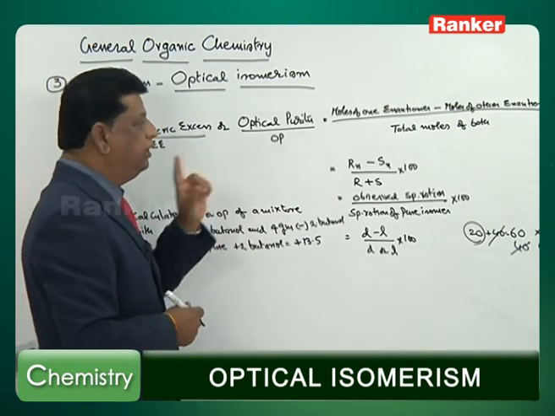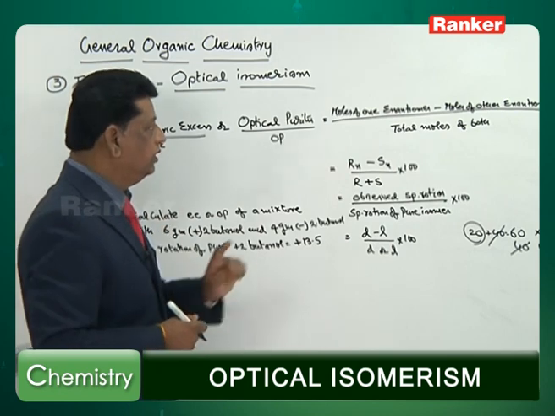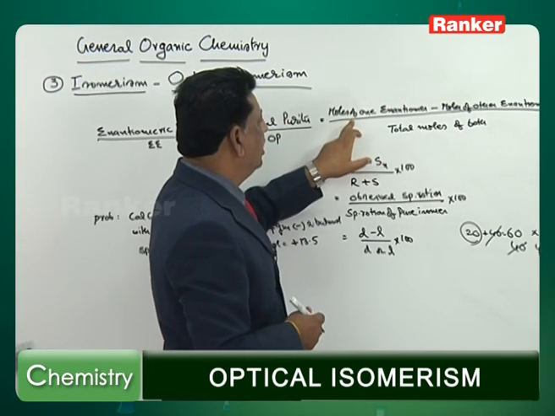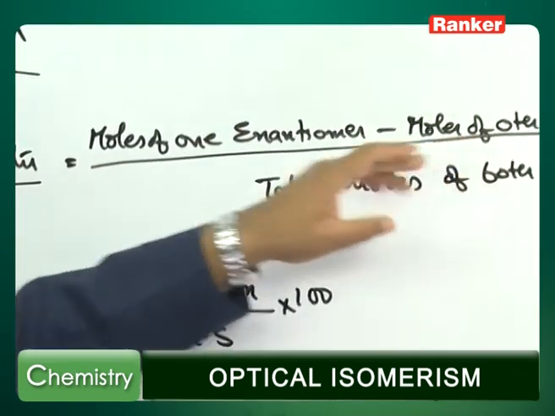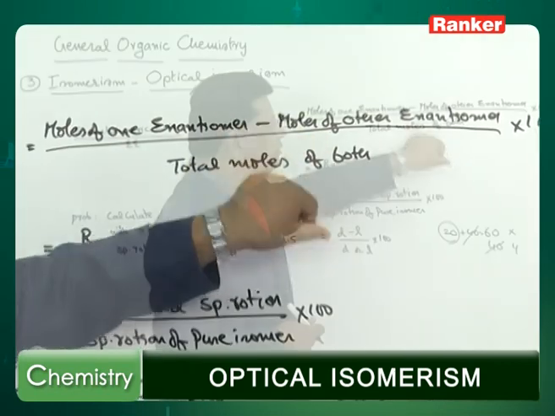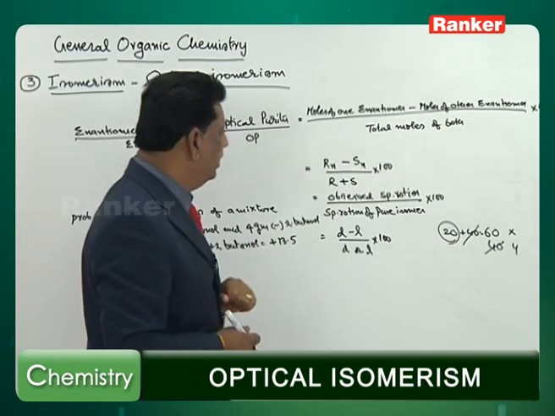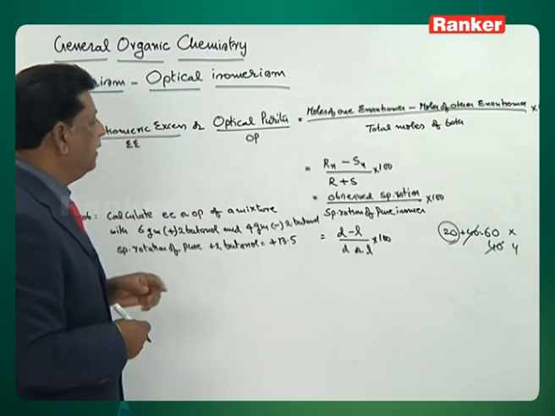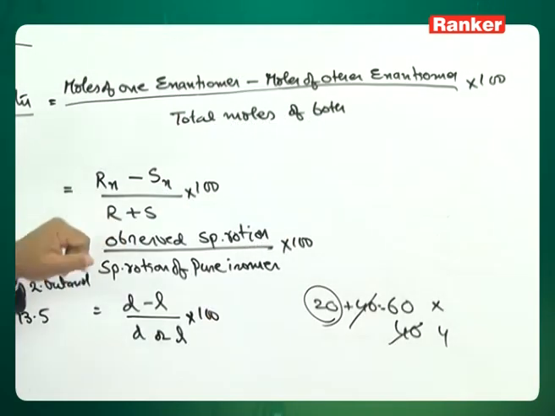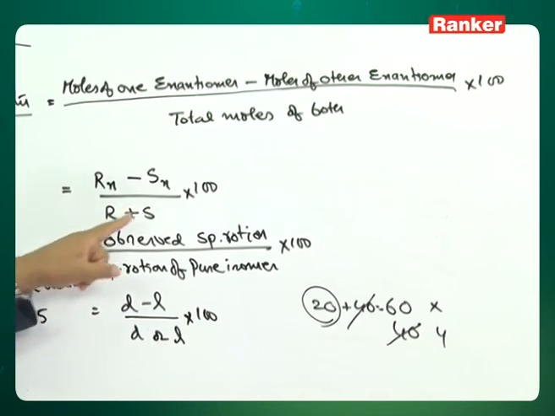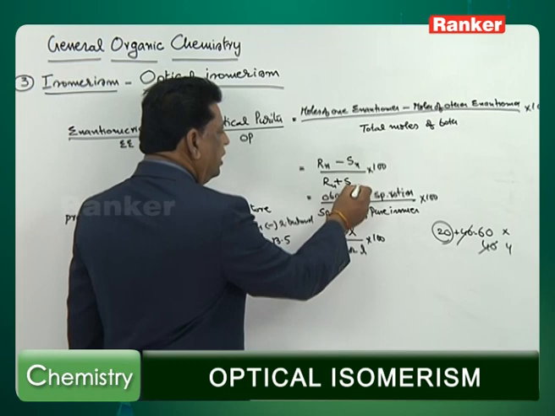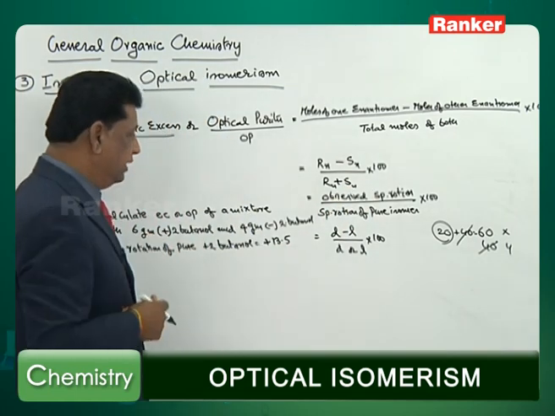If the optical purity is 100, that is a single compound. That is, this minus that is there, isn't it? So, only one compound is 100, the other one is 0. So, this will become 100. Total moles is 100. 100 by 100 is 1 into 100. Total will become 100. Optical purity is moles of the R compound minus moles of the S compound, over total moles of R and S, and then the 100. It is not mole fraction, it is the moles I have taken.